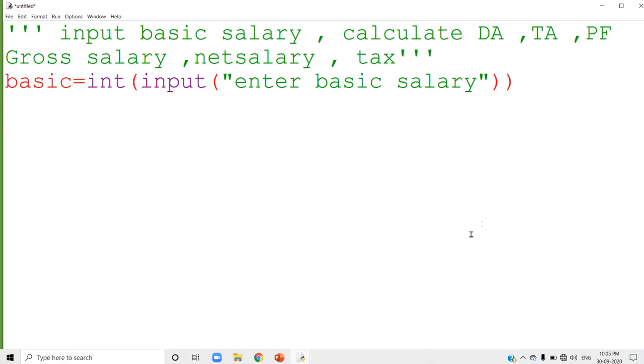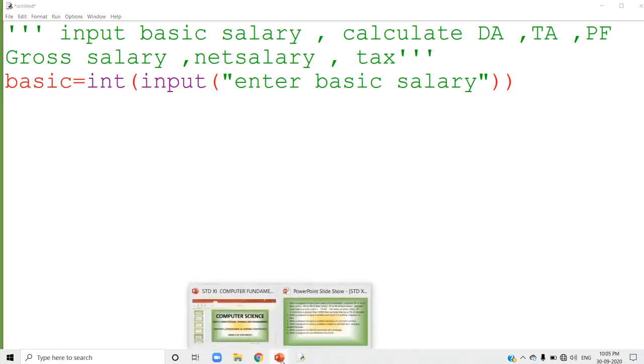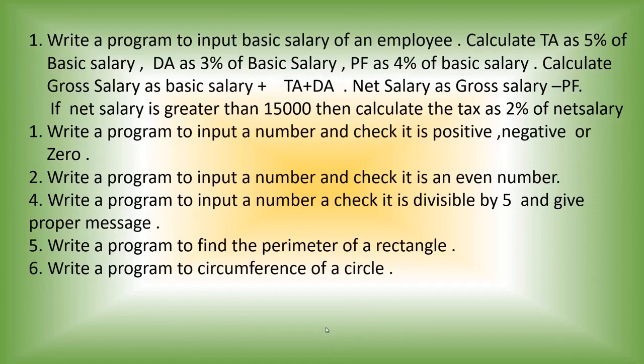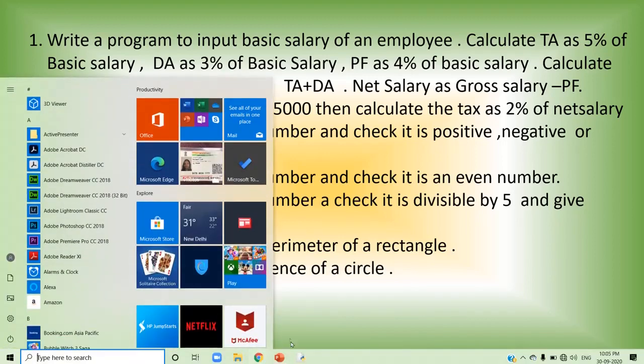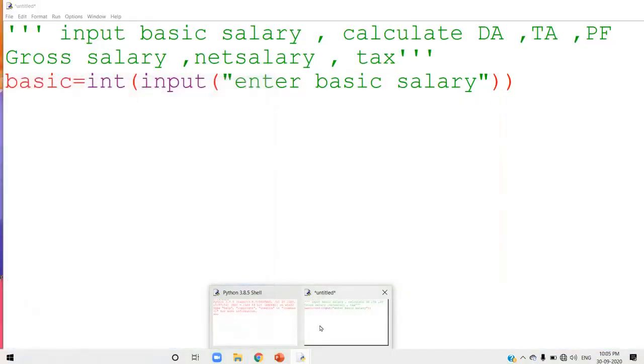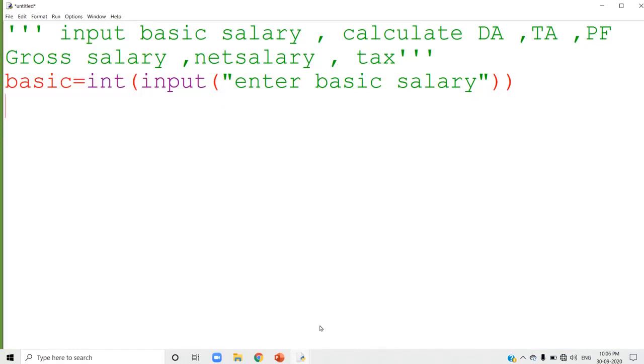One more time, just go through the question. I just forgot about the percentage part. So TA 5%, DA 3%, PF 4%. Okay, 5, 3, 4. I'll start it. So first I'm going to calculate TA.